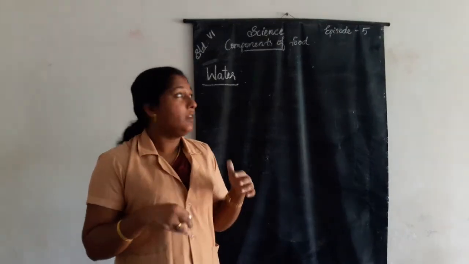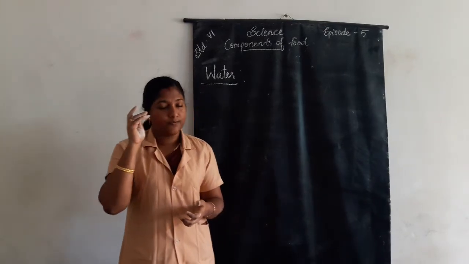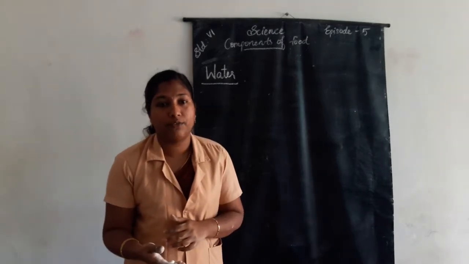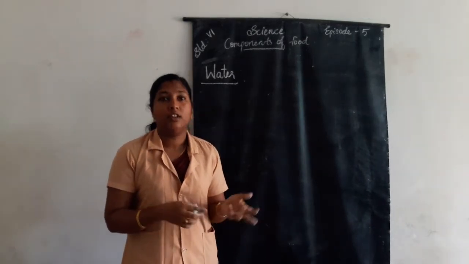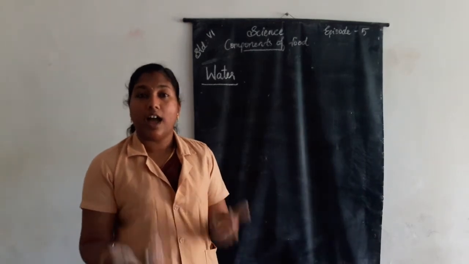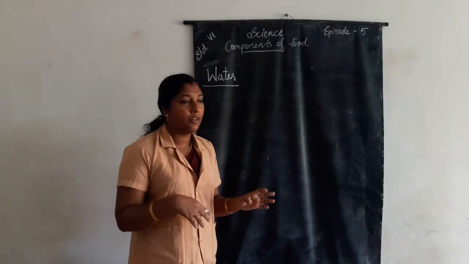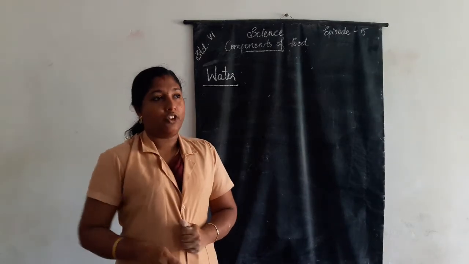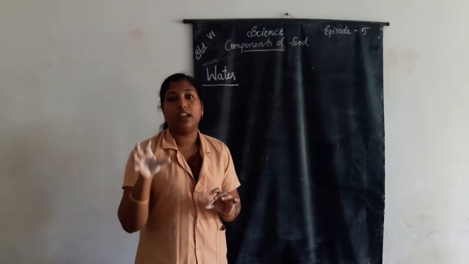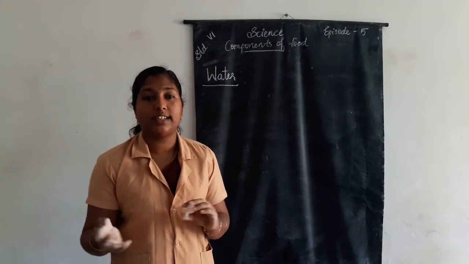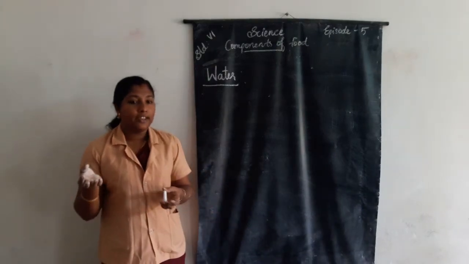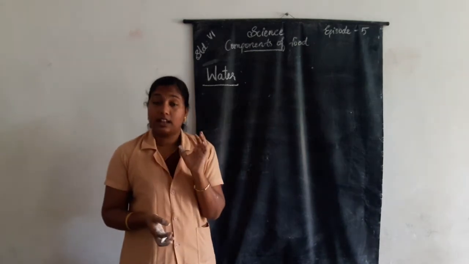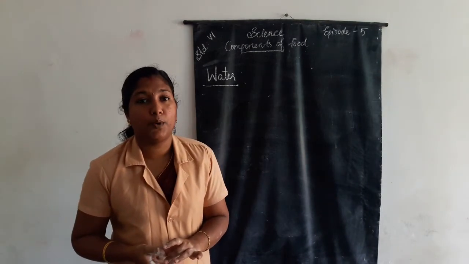Then we learned about minerals. Minerals we get from iron sourced food, phosphorus sourced food, and calcium containing food. If we eat them, we get minerals. Then dietary fibers, the roughage containing foods are pulses, potato, grains, etc. Like that, water is also a component of food.